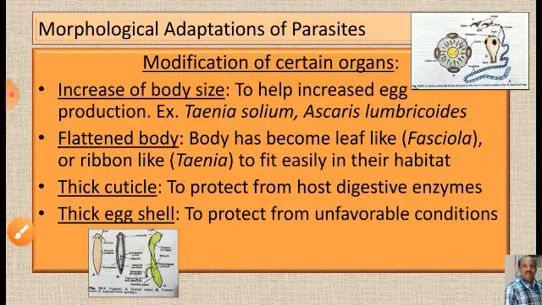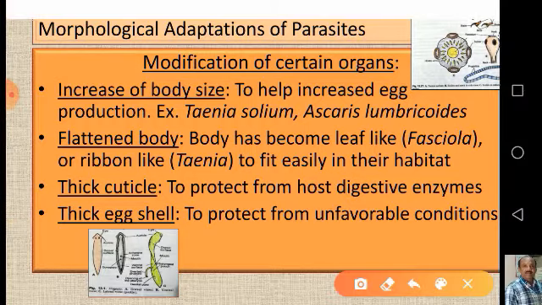Now coming to the second type of morphological adaptations of parasites, that is modification of certain organs. Just now we have seen loss of certain organs. Now coming to the modification of certain organs. Of course, in addition to these types, there might be many other things also, but let us have a look at some important ones.